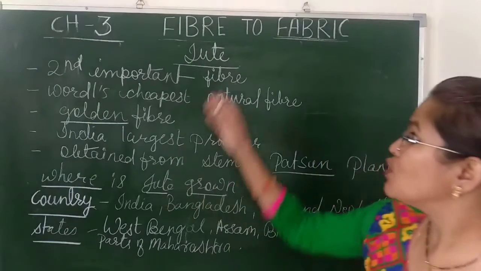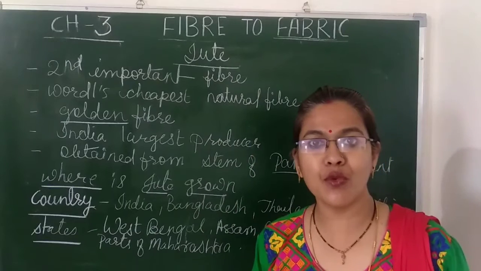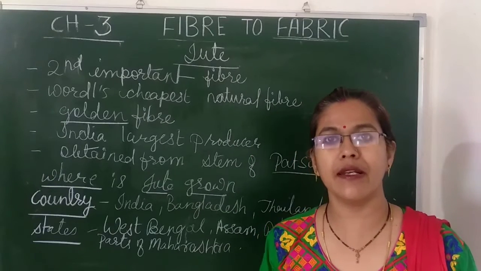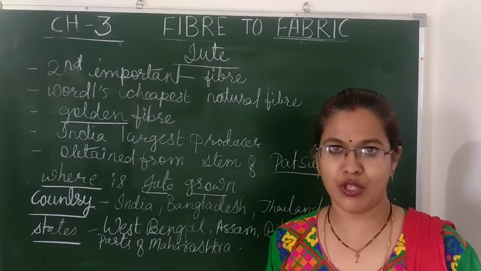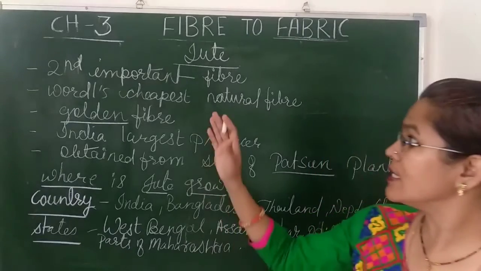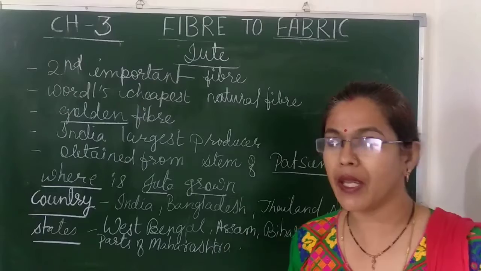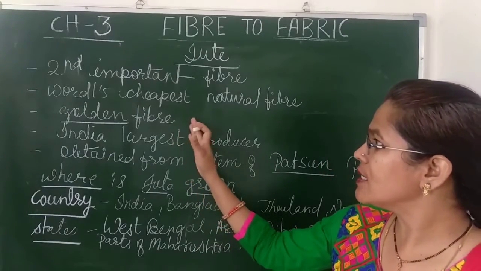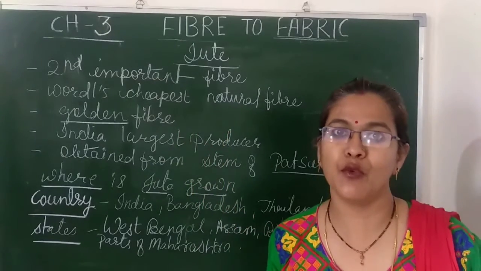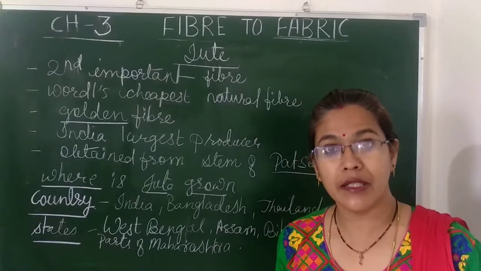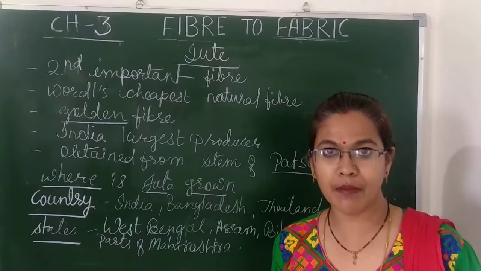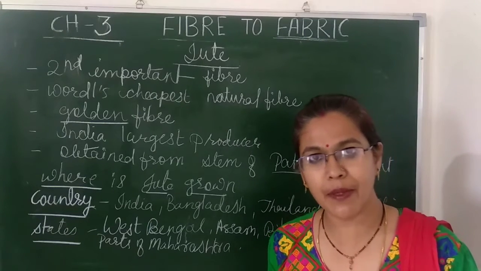See, jute is the second most important fiber next to cotton, and it is the world's cheapest natural fiber. It is also considered the golden fiber. Now you will be amazed to hear this. Why is it the golden fiber? Because of the color of the fiber.